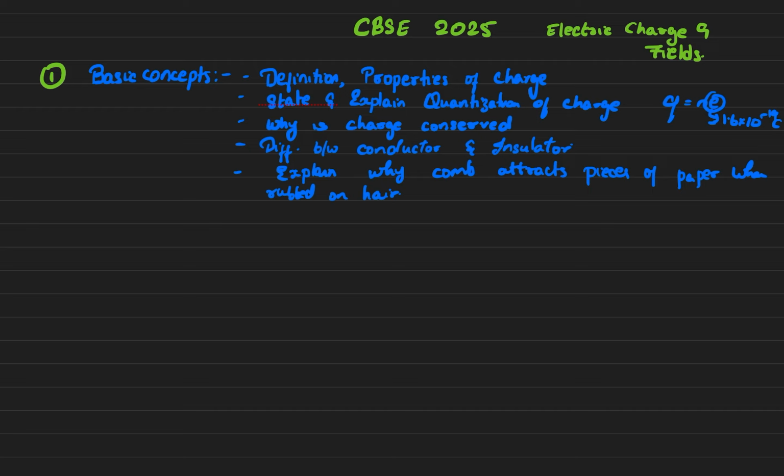Paper has both positive and negative charge. And if I charge a comb, suppose the comb got a negative charge, this negative charge of the comb will obviously attract the positive charge of paper, right? So that is the reason why it attracts. If one thing becomes charged, it attracts the other neutral thing as well.